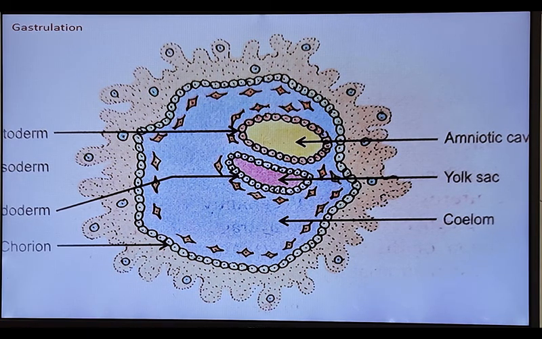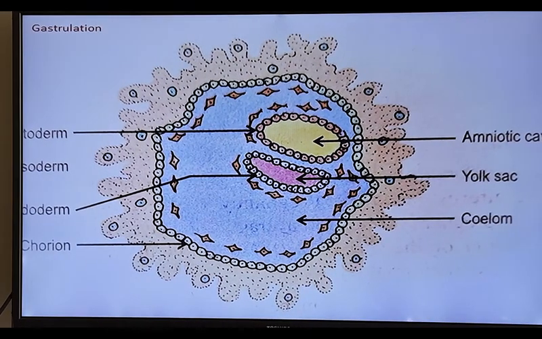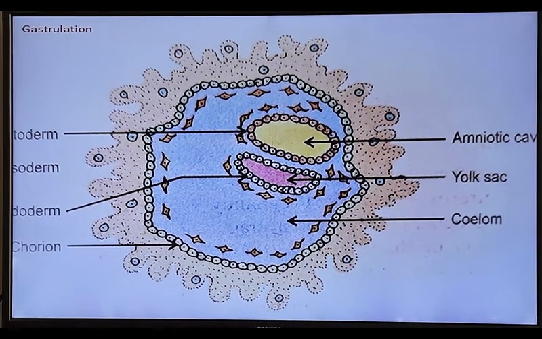They divide and redivide, increase their numbers, and spread out in all directions to form endoderm.